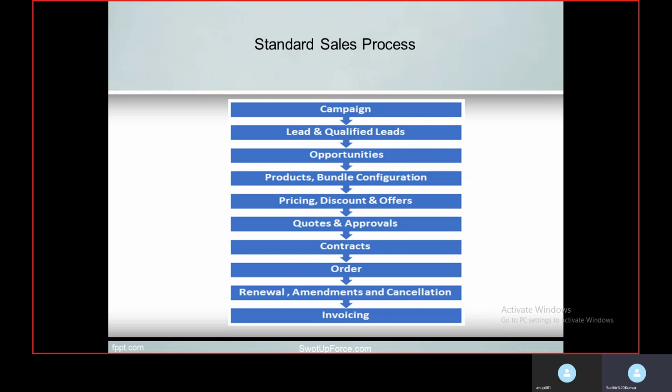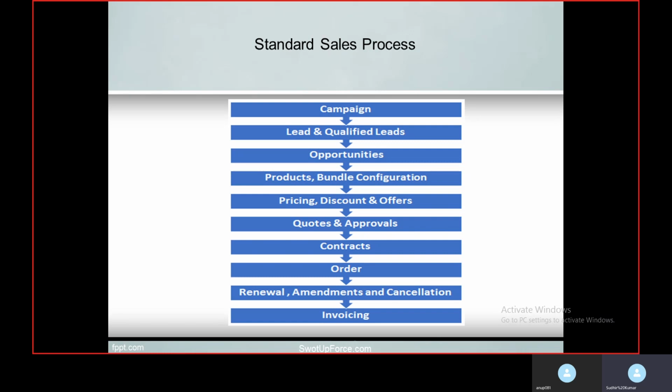Further, what is a qualified lead? As you know, there might be some people who are just inquiring about your product and are not interested in buying it. Those people are called leads, and the people who are really interested in buying our product will be treated as qualified leads. So in this process we can find out the qualified leads.